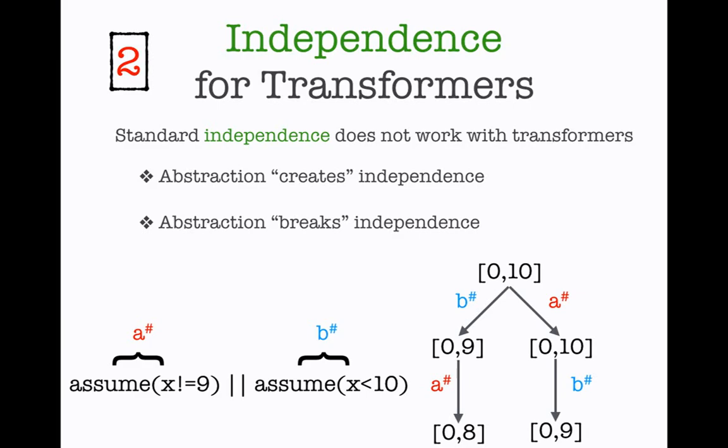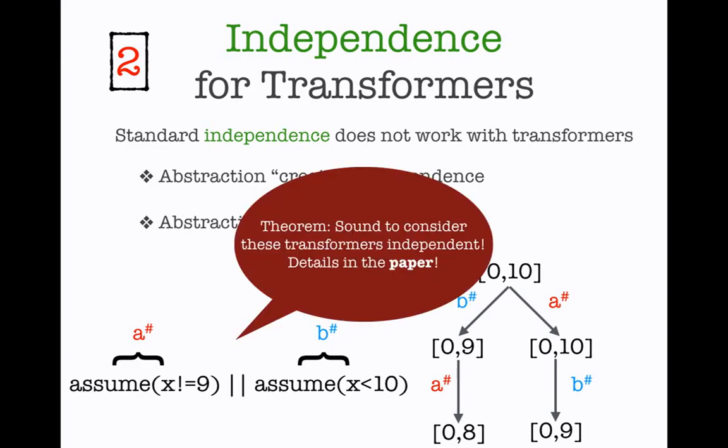So this was kind of bad news in the beginning for us because we didn't know how to really handle this. But in fact, we were able to show that it is sound to consider these transformers independent. And that is because they were independent in the concrete semantics. So this basically means that when we apply data abstraction, we can inherit the independence relation from the concrete semantics to the abstract semantics.